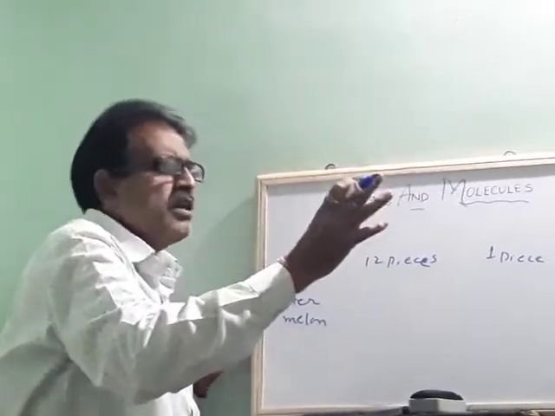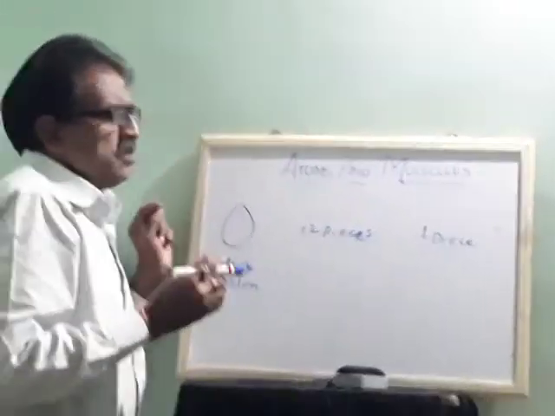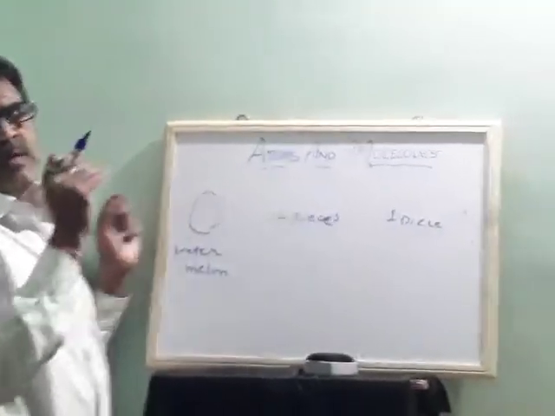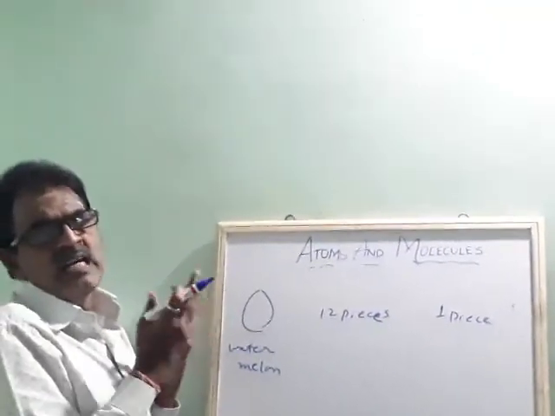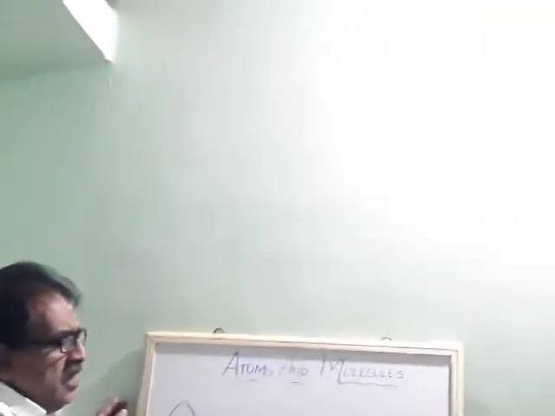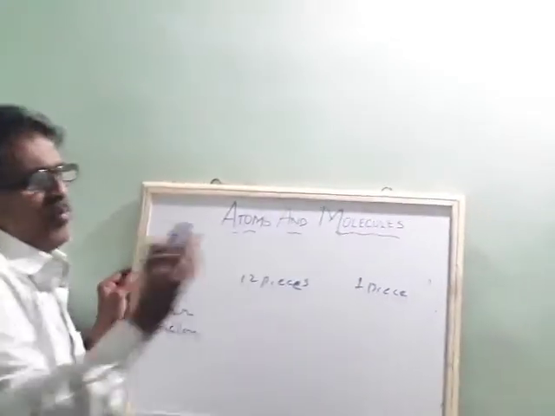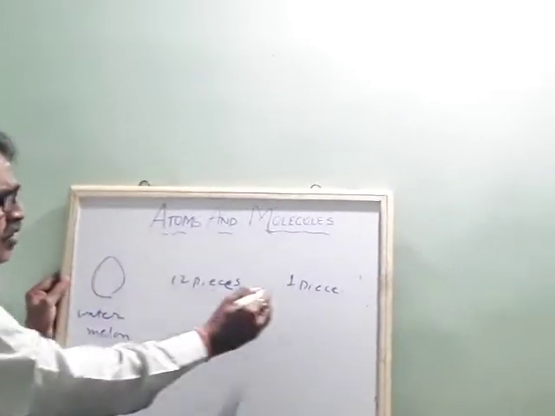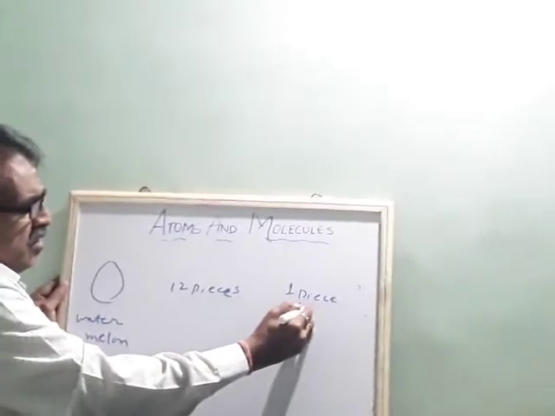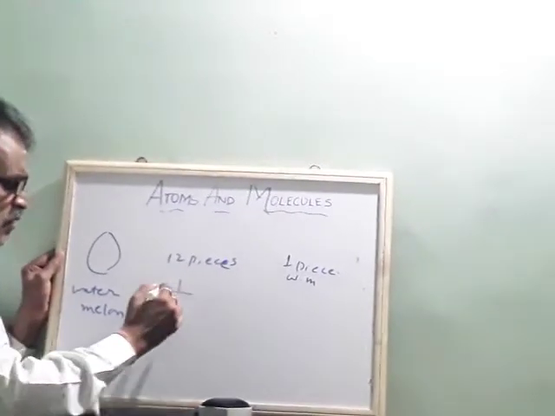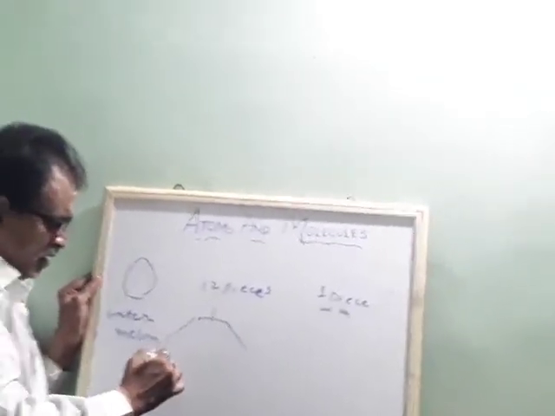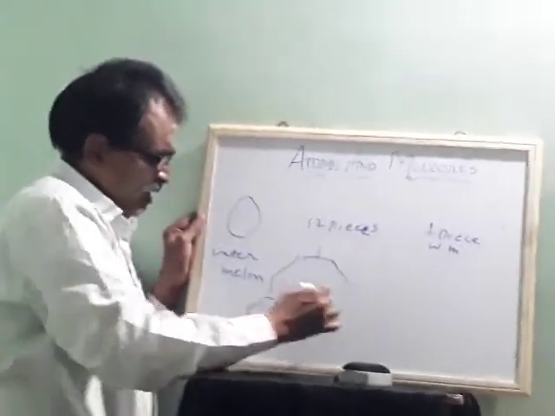Suppose I want to purchase 2 apples. He is not only measuring it. He takes one piece of watermelon, and there is a weighing machine like this.